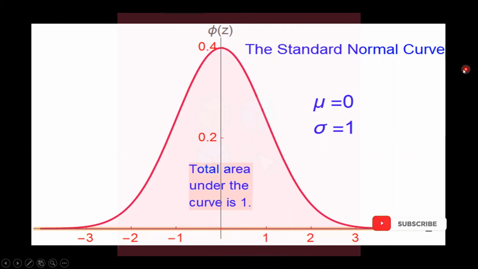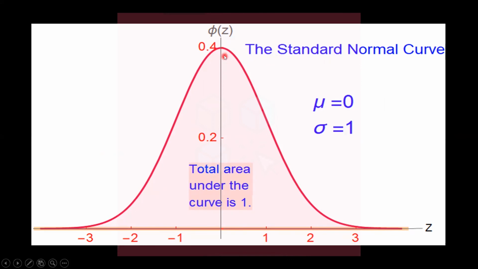In the standard normal distribution, the parameters are mu 0 and sigma 1. Whenever the location parameter is 0 and sigma is 1, the normal distribution converts to the standard normal distribution. We can say standard normal distribution is a special form of the normal distribution.